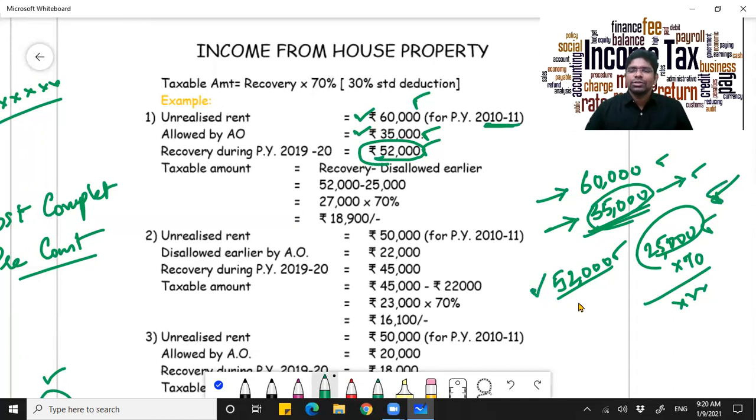So out of 52,000, you will not be taxed on the entire amount. You will reduce 25,000, what was disallowed earlier, and the remaining amount, 52,000 minus 25,000, that is 27,000, will be treated as a taxable amount. However, after reducing statutory deduction of 30%, on 27,000 only 70% will be treated as the taxable component. Why deduction of 30%? I already told you.